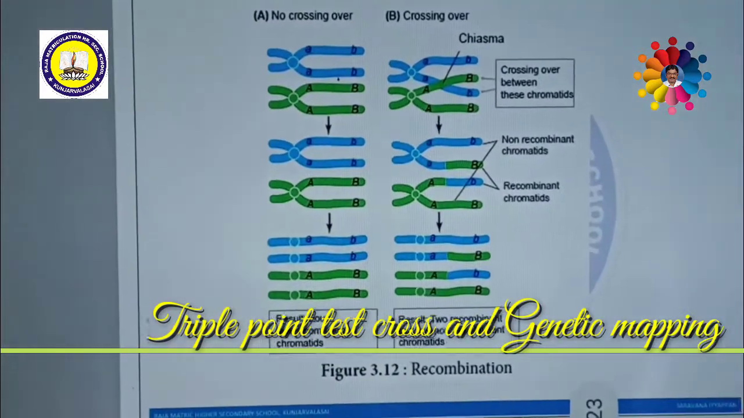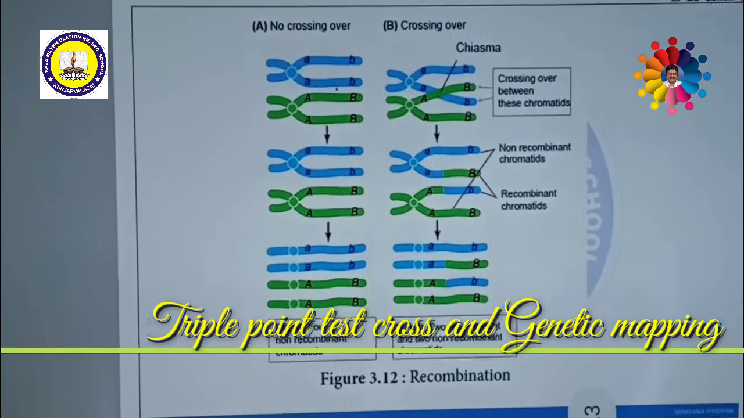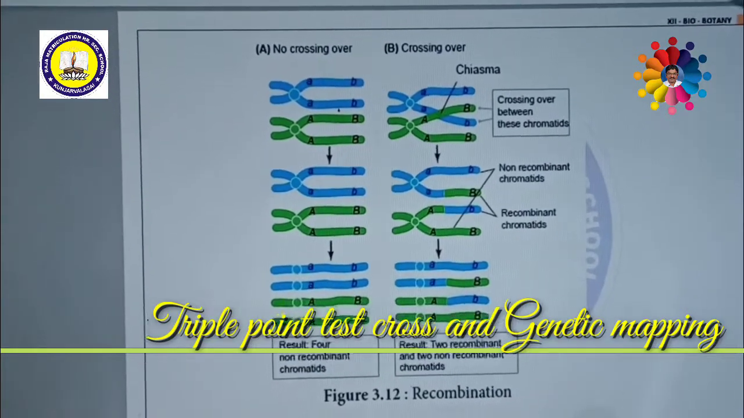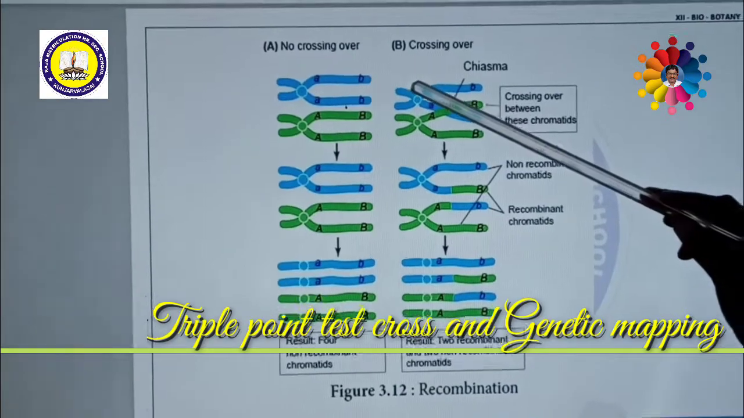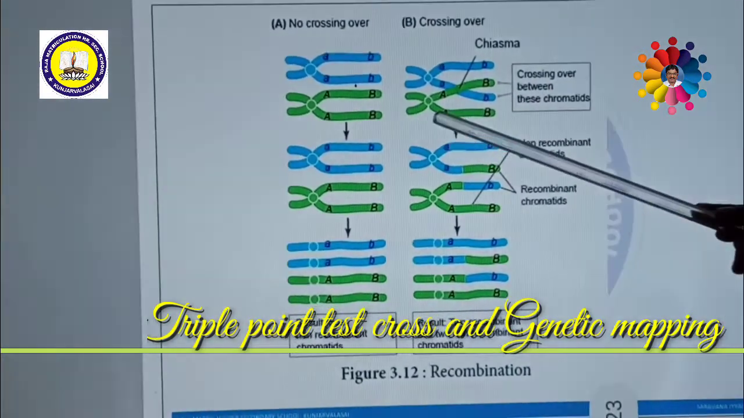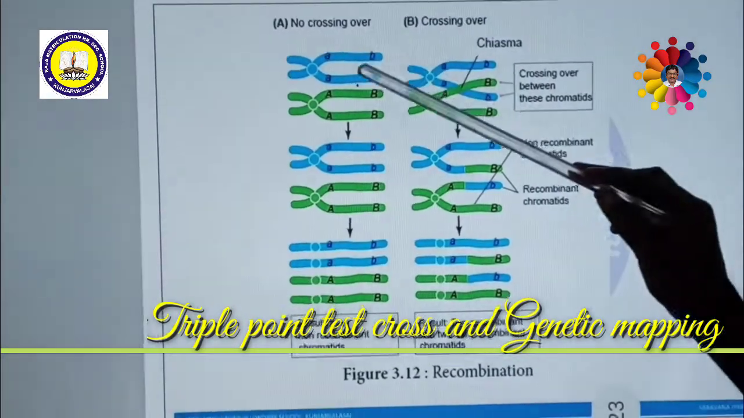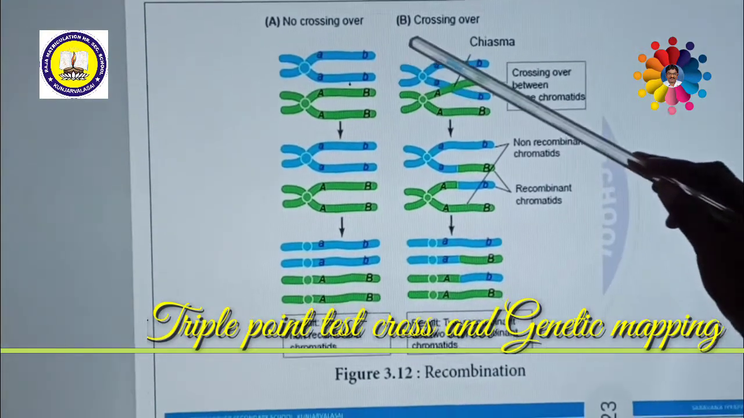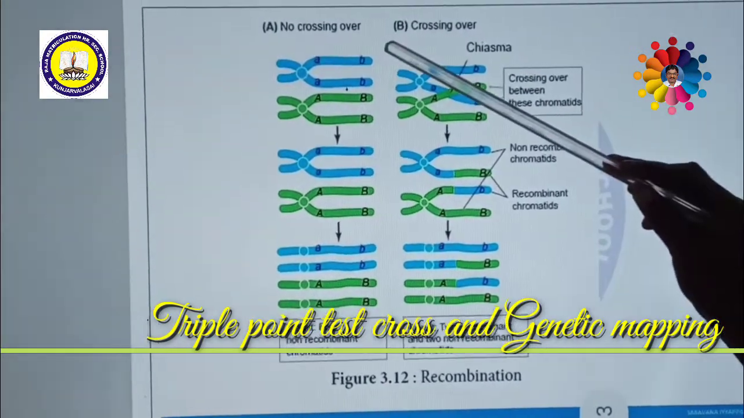This is a very important question as far as your examination point of view is concerned. This genetic mapping was first discovered by Morgan's student, who was called Alfred H.